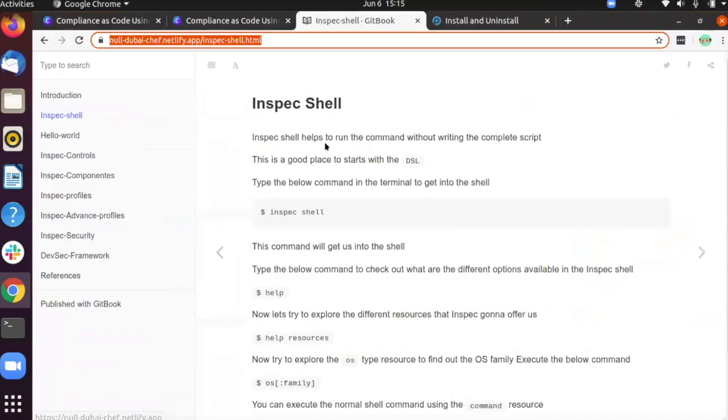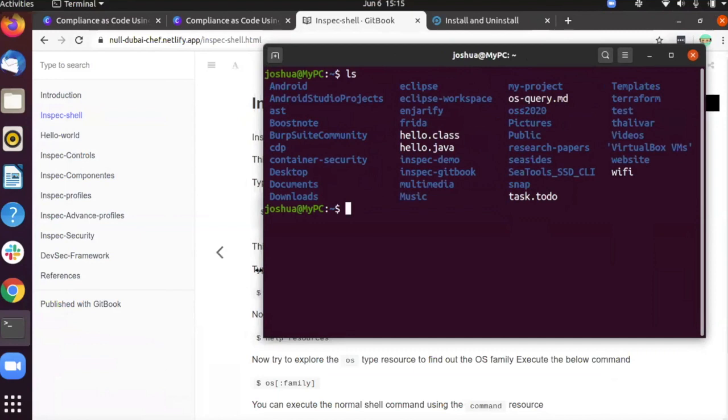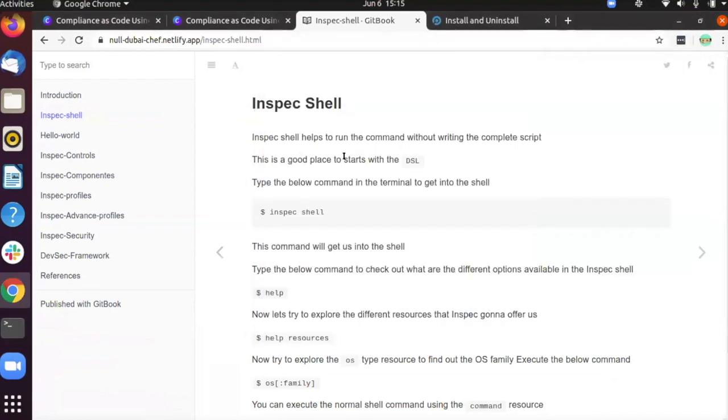The first thing that I want to introduce is Inspec Shell. If you have worked with Python, you can think of Inspec Shell as similar to the Python shell, but based on Ruby.